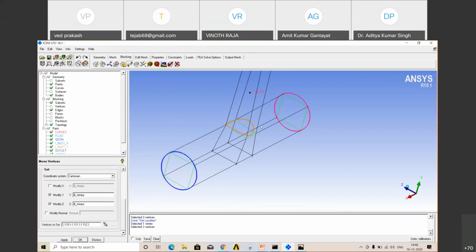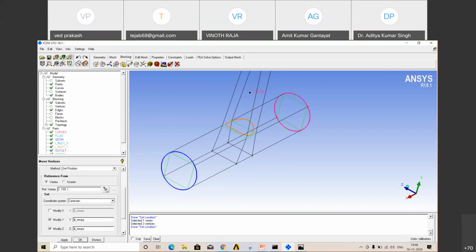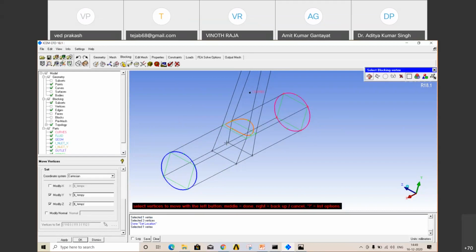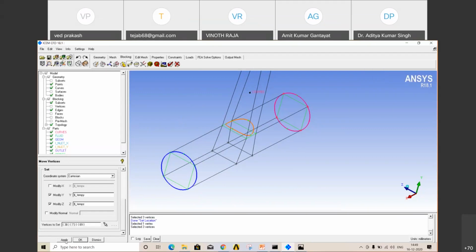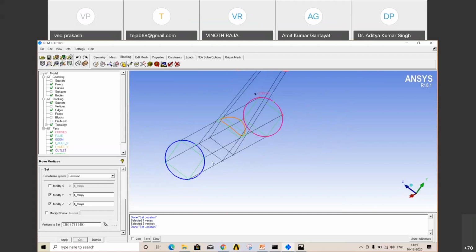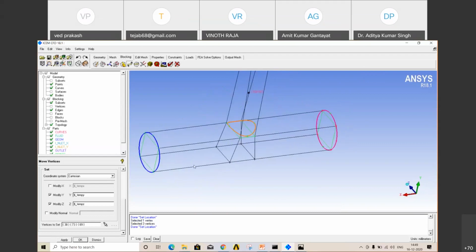Middle one to confirm and then apply. And the remaining last one, select 1 2 3, then middle and apply. As you can see, these lines have now become straight.